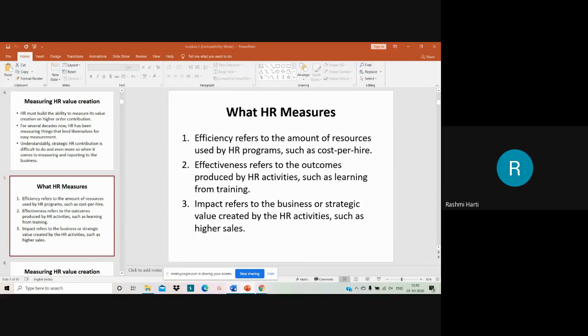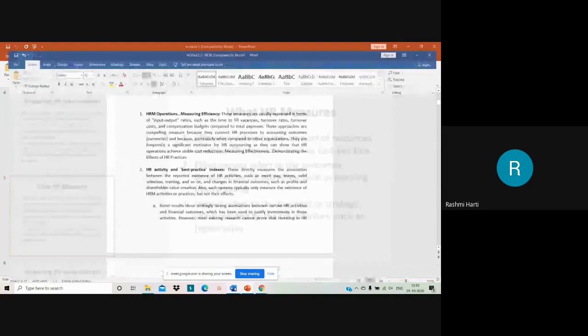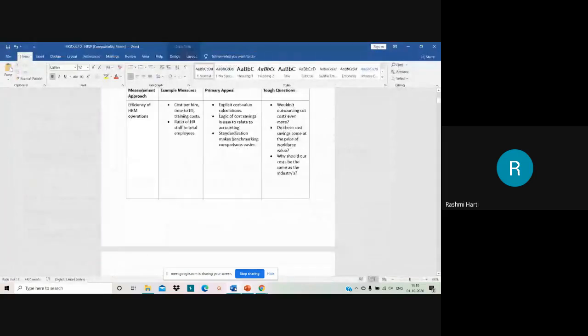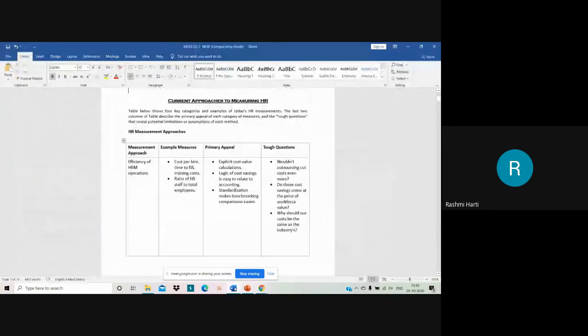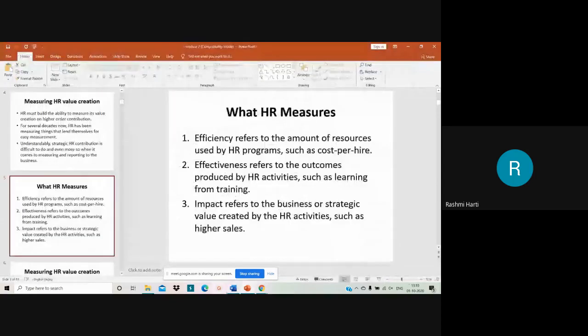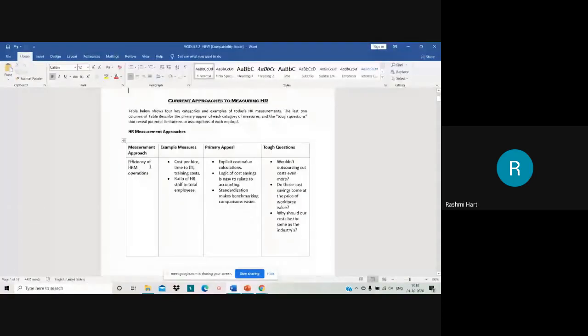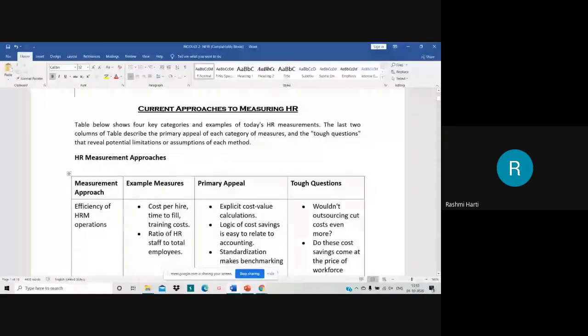For example, here if you could see, my dear students, a small thing, HR measurement approaches. In that, you can see efficiency of HR operations. First you have examples to measure the efficiency of HRM operations: cost per hire, time to fill, training cost, then ratio of HR staff to total employees.